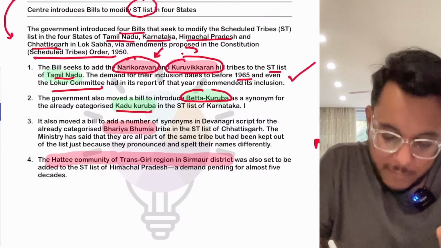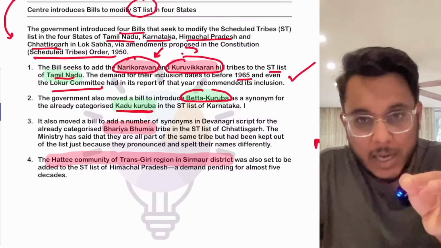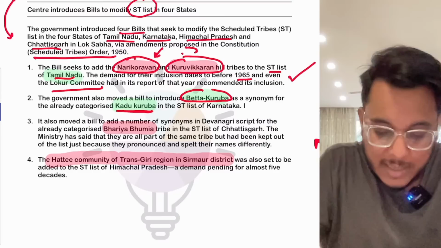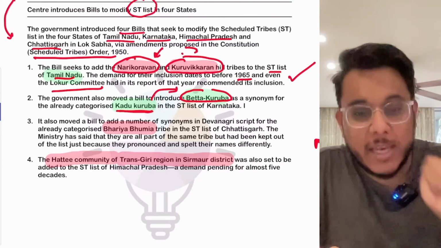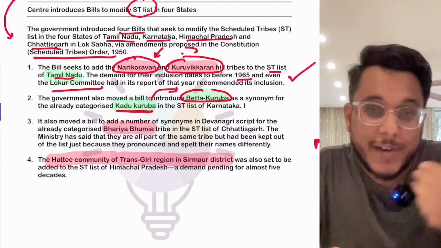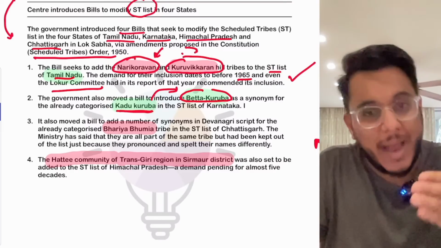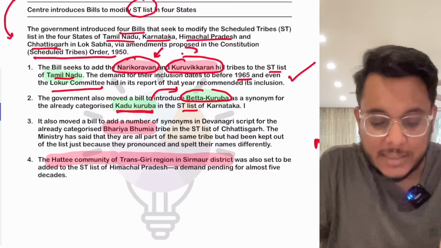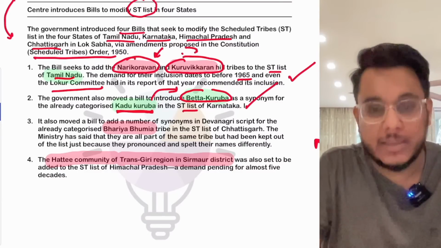For example, when we talk about the Kadu Kuruba, it is a tribe and its members are also known as the Beta Kuruba. But when they use the word Beta Kuruba, they are not identified as STs. So Beta Kuruba has been added as a synonym of the Kadu Kuruba in the ST list of Karnataka. So this is something that is being done.